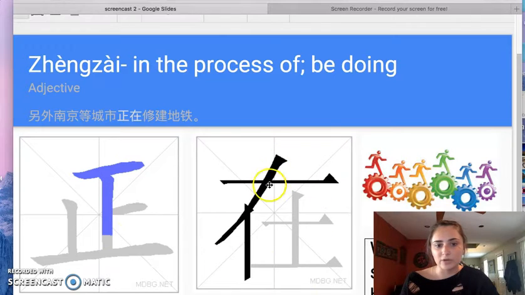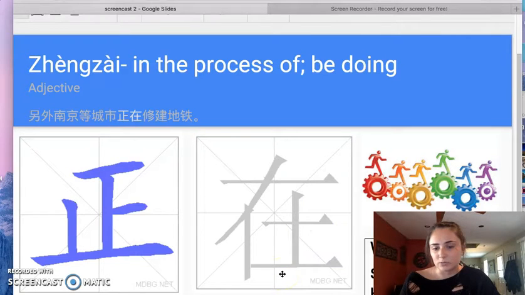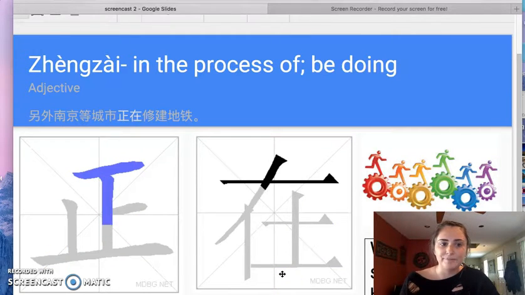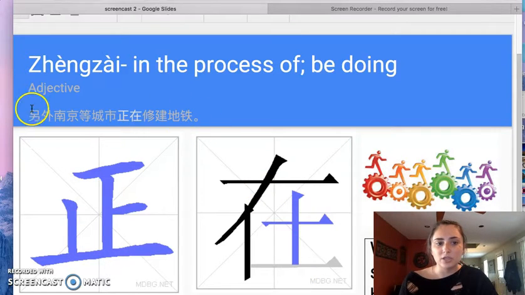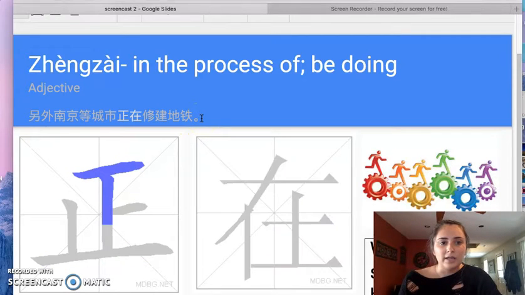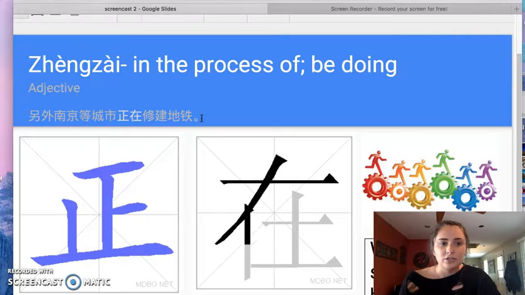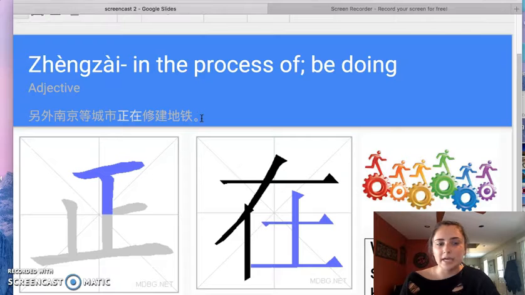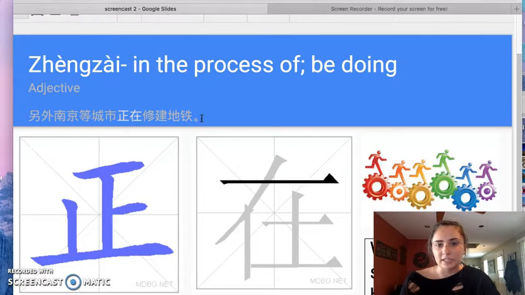And the second word right here has the radical of earth, and it also means on, so I say on the earth is where we live, an easy way to remember it. And this has six strokes. And then being used in a sentence would be the same again: in addition, Nanjing and other cities are building subway systems.